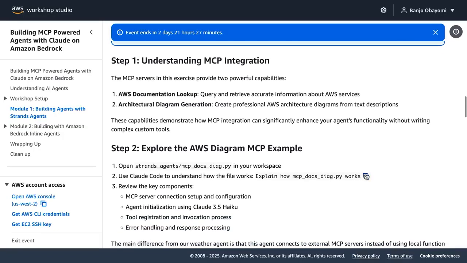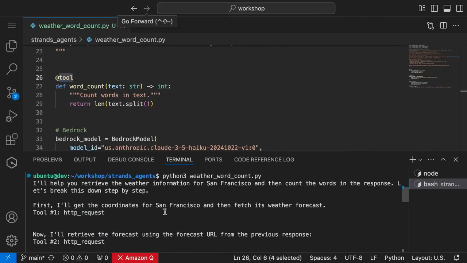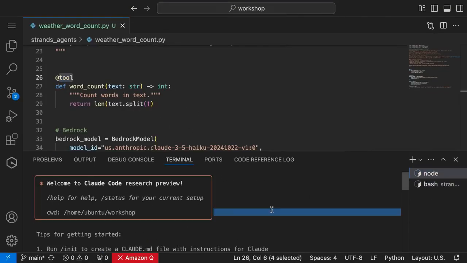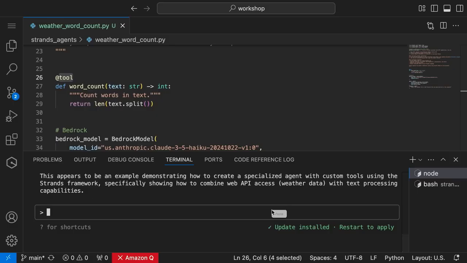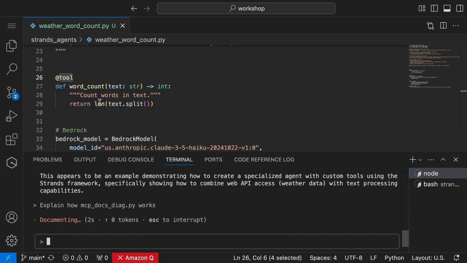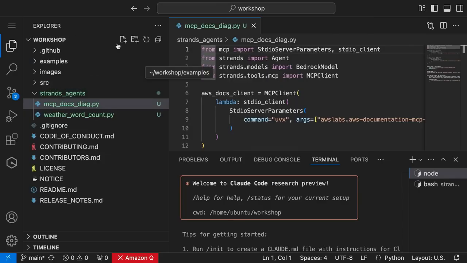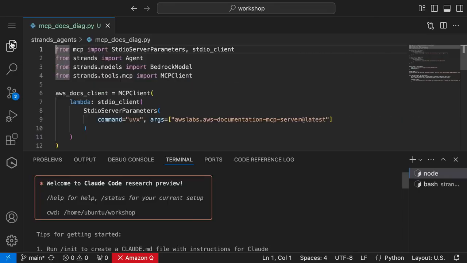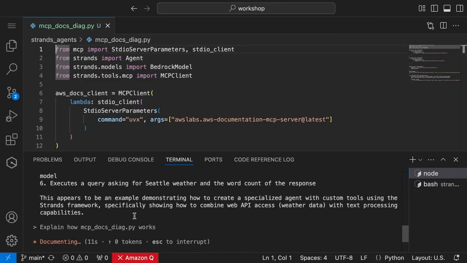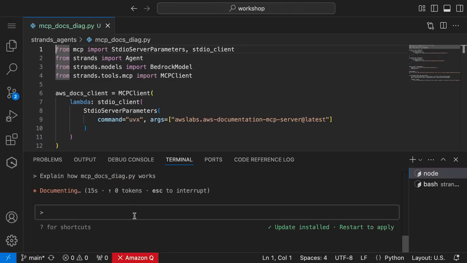So let's go back. We can also ask Claude Code to explain it as well. Let me open my Claude Code. I actually have to explain how the MCP diagram one works, so let me open that up while it's waiting. Claude Code is documenting, looking at what to do.